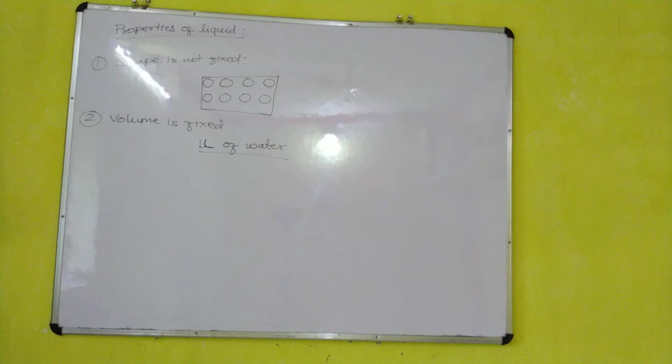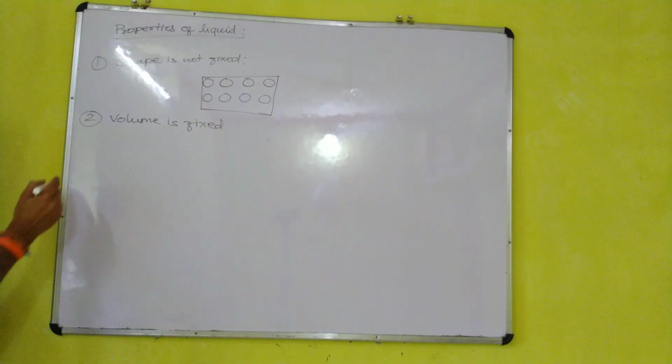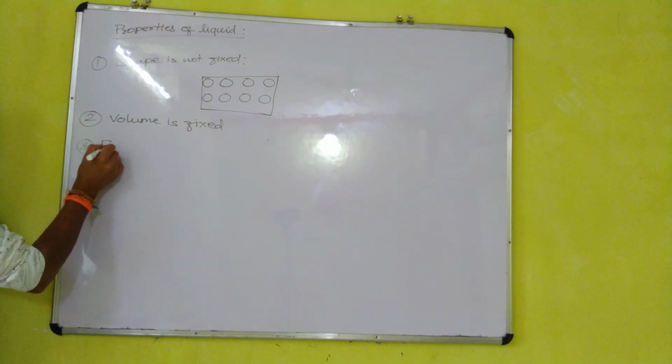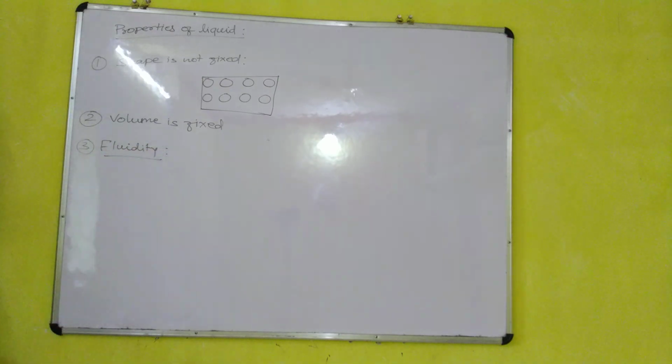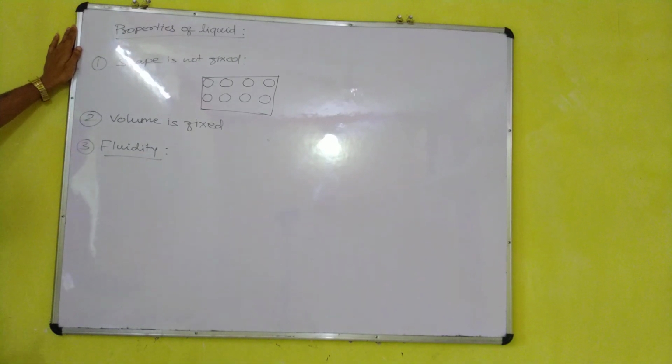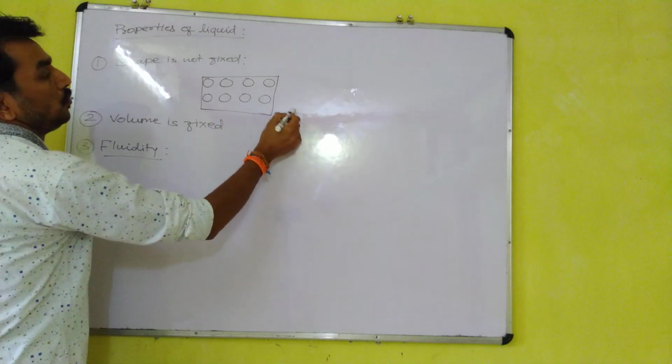The next property of liquid is fluidity. Fluidity is the capability of liquid to flow. It means it can move from its place, because of the presence of more intermolecular space and less intermolecular attraction force.